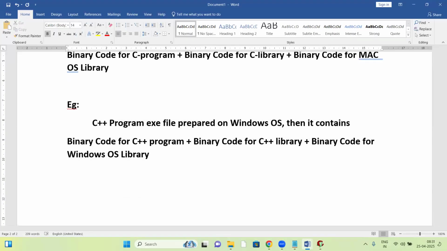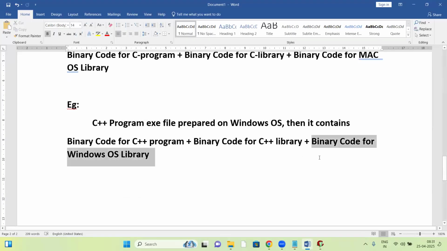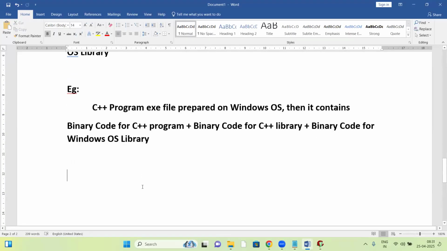In all the examples, what is the common point here? The OS library is common. In all the cases, the OS library links with the exe file. So what is happening here?